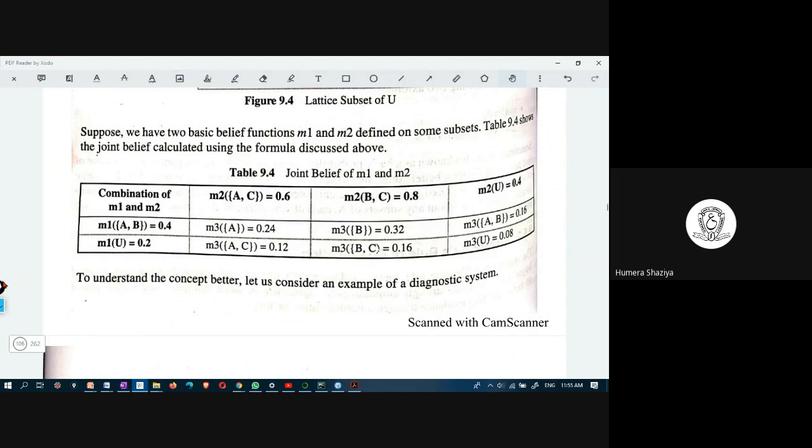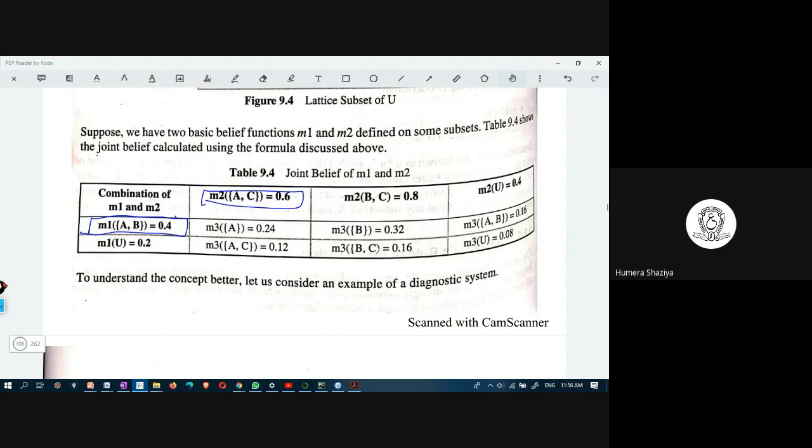Here, joint probability is calculated. These are basic probabilities 0.4, 0.2, 0.6, 0.8, 0.4. What is common between this and this? It is A. So 0.6 into 0.4 is 0.24. Common between these two is B. So 0.8 into 0.4, which is 0.32.